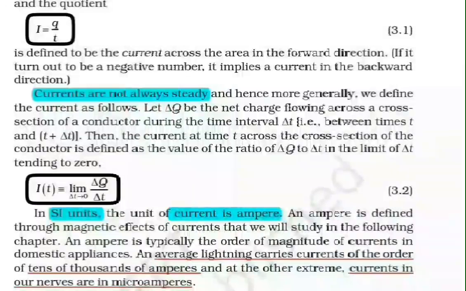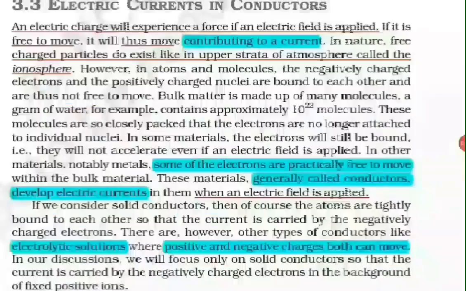The SI unit of current is the ampere. An ampere is defined through the magnetic effect of current that we will study in the following chapter. An ampere is typically the order of magnitude of current in domestic appliances. An average lightning carries currents of the order of tens of thousands of amperes. And at the other extreme, currents in our nerves are tiny.